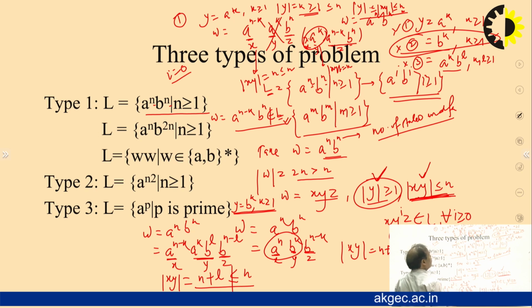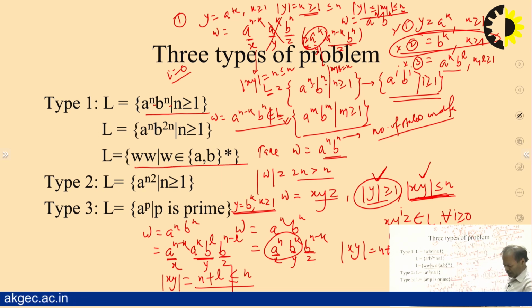So we should not go on to case 2 and case 3. Some books do, but we should not worry about that. Case 1 is more than sufficient. In pumping lemma, 3 different types of questions can be asked. One is any combination of a and b. Similarly, another question can be asked, w equal to a^n b^n.